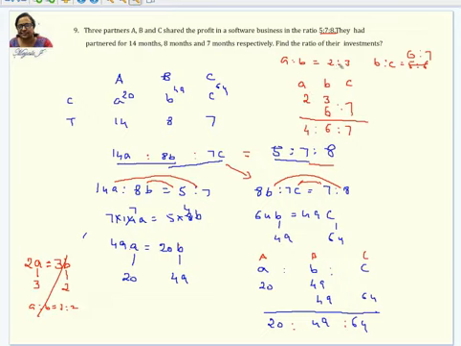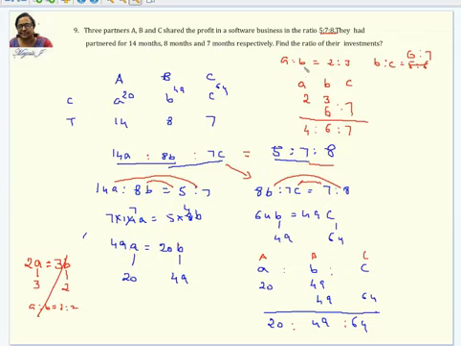If you have A is to B as 2 is to 3, and like the previous one, B is to C as 6 is to 7, you write 2, 3 and 6, 7 here. Again, the LCM of 3 and 6 is 6. To make this 6, you have to multiply by 2. If you multiply one value in a ratio by 2, the other should also be multiplied. So 2 multiplied here is 4, and 2 into 3 is 6. Similarly, as the LCM is 6, this is already 6, so you multiply by 1. So 1 into 6 is 6, 1 into 7 is 7. So it's 4 is to 6 is to 7.